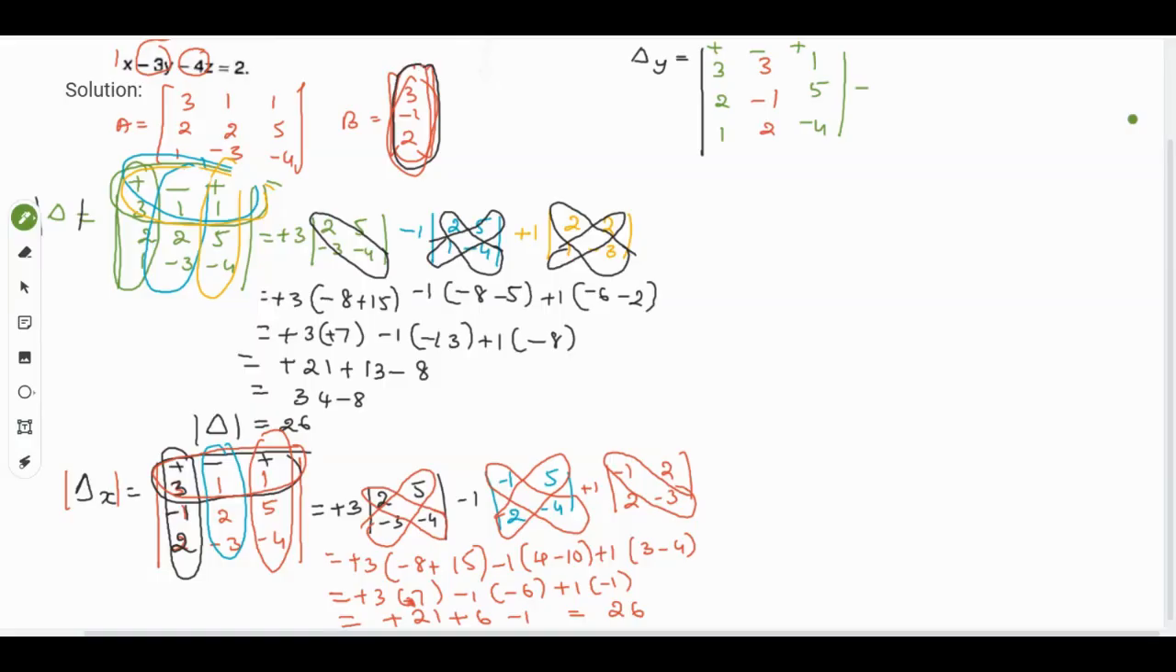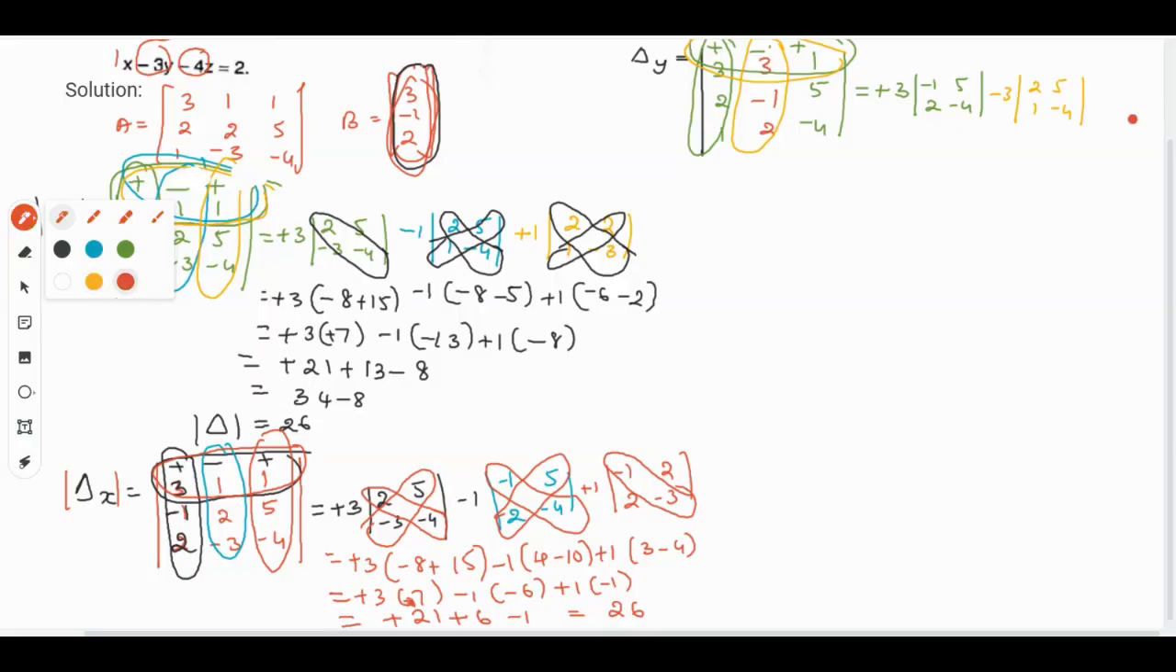So it will be plus 3, first row and that column if you leave, it is minus 1 5 2 and minus 4. Then if you take the next one, minus 3, it is 2 5 1 and minus 4. Then the last one, plus 1 into 2 minus 1 1 and 2.